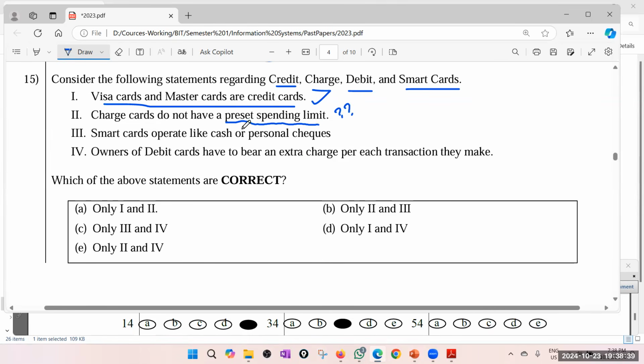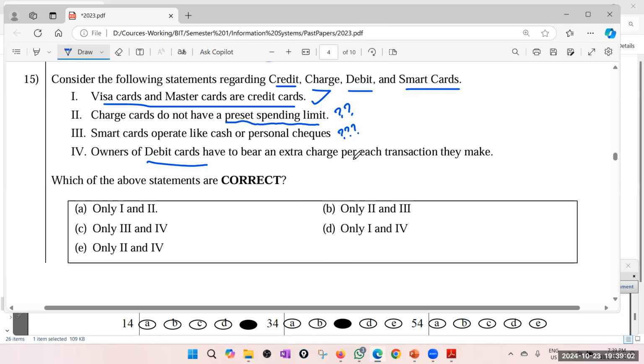Let's keep it. Smart cards operate like cash or a personal check. Actually, I'm not very sure about this. Maybe from your reference book or something, or maybe just checking the general knowledge. Owners of debit cards. So debit card means not a credit card. Basically, you are spending from your savings account or current account.